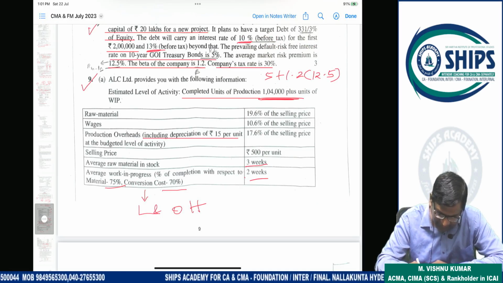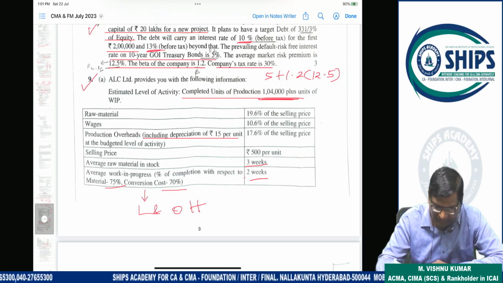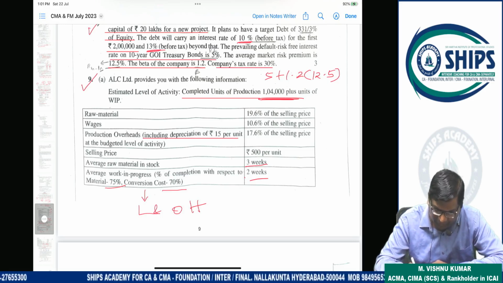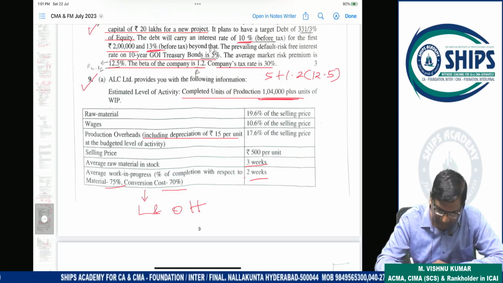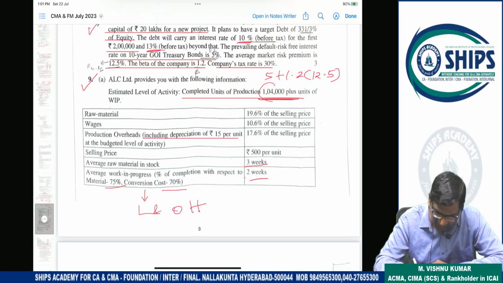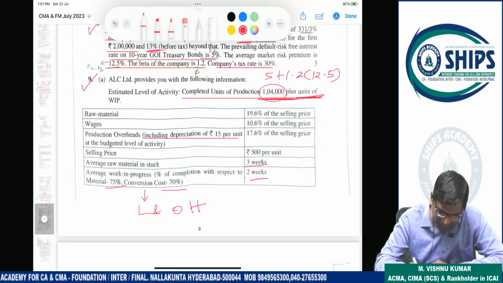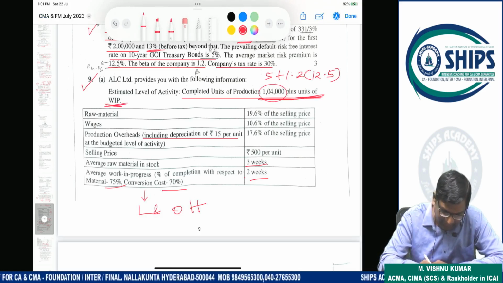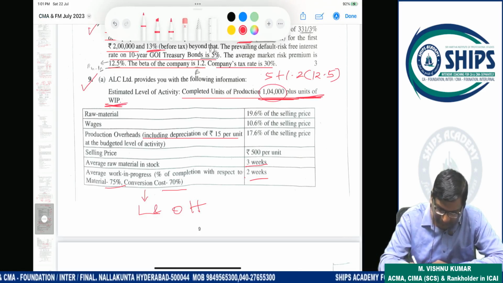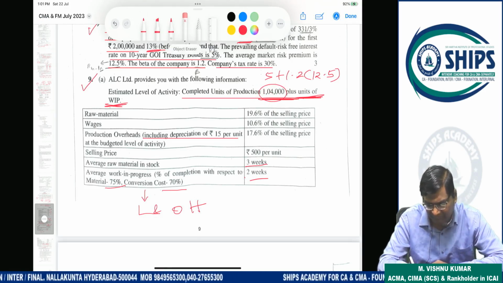It means we have to use the WIP here. So 1,04,000 units plus units of WIP also. It means this 1,04,000 does not include WIP. WIP is separately given, plus units of WIP. So when students calculate the WIP on 1,04,000 finished units, the answer is wrong.